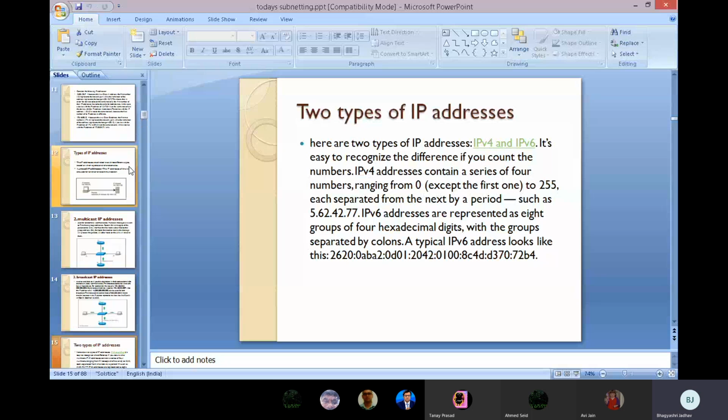See, an IP address is a string of numbers that is assigned to a device to identify it on the internet. It is a unique address that identifies a device on an IP network. The address is made up of 32 binary bits, which can be divided into a network portion and a host portion with the help of a subnet mask. The IP address is shown in dotted decimal format. One example I gave you. The IP address is for the interface of a host. Multiple interfaces means multiple IP addresses.